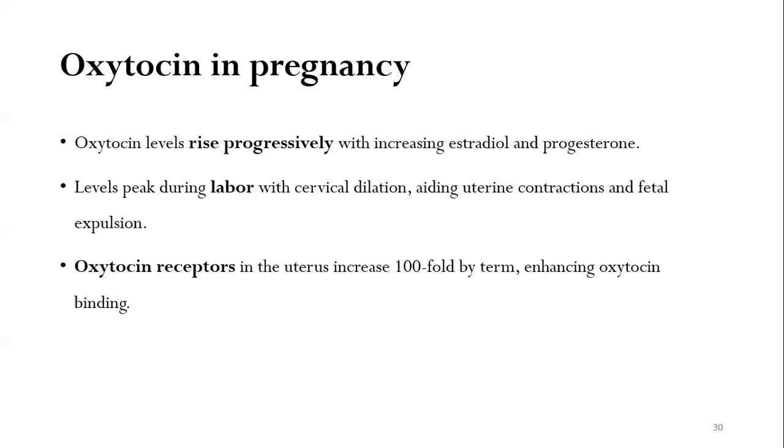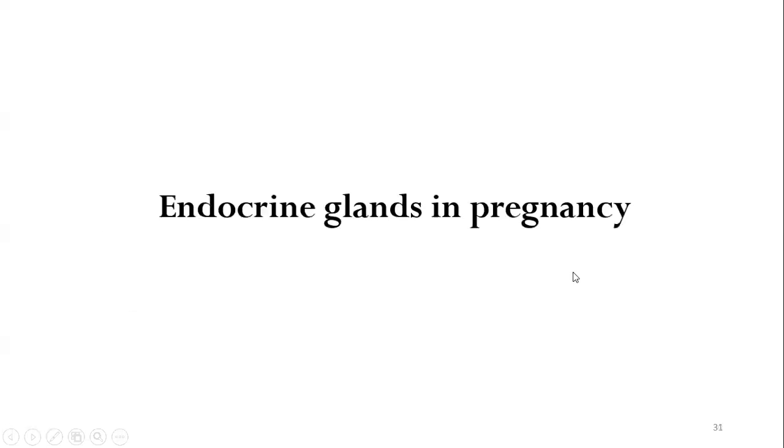Oxytocin levels, on the other hand, rise progressively with increasing estradiol and progesterone concentrations. The levels of oxytocin peak during labor with cervical dilatation. Oxytocin helps in aiding uterine contractions and fetal expulsion. Oxytocin receptors in the uterus increase 100-fold by term, enhancing oxytocin binding. So that was all about the hormonal changes during pregnancy.